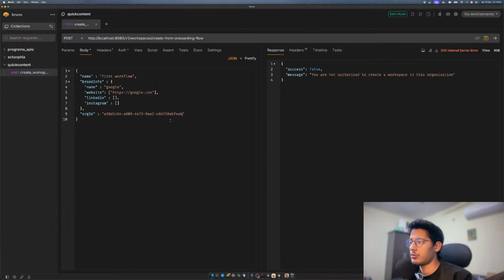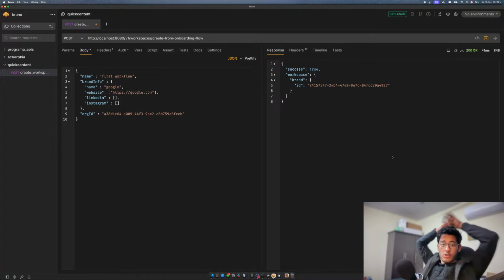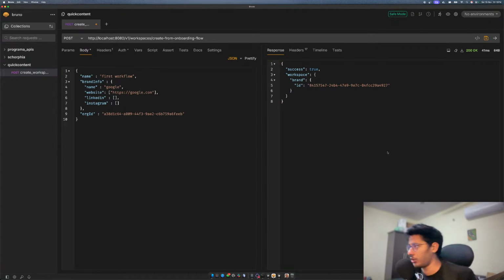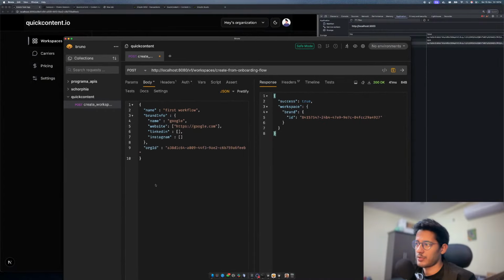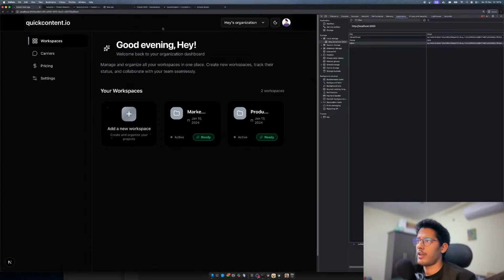I'll just run this over here. I'll just send the request. Wait, did it work? Oh wait, no way. That worked. So we have a brand ID. So we should have all the information now. So that means our API worked, right? So that's awesome.